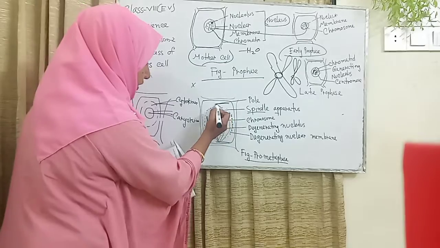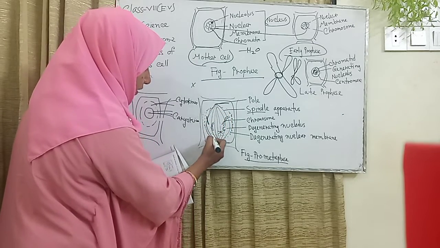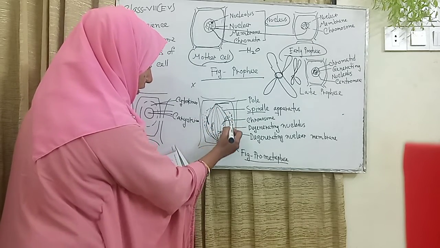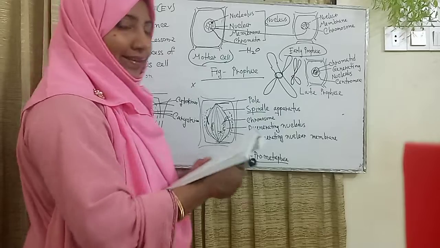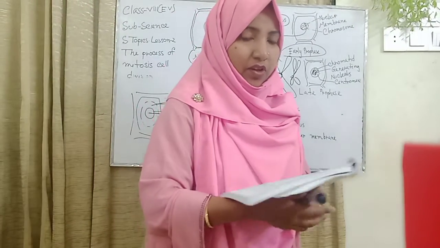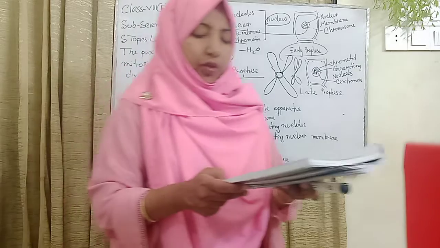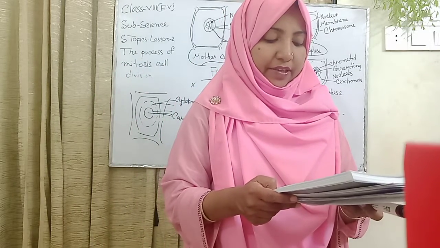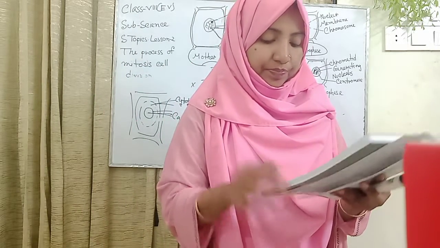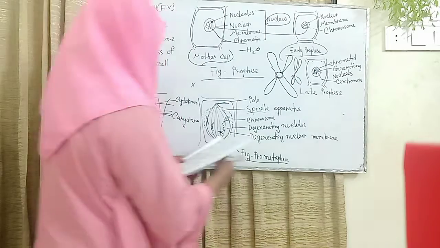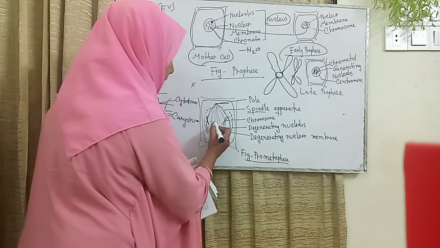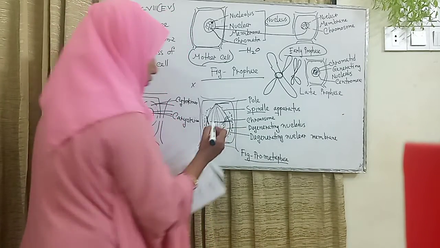This spindle apparatus comes from the south pole and the north pole, and is formed from protein. The middle area between the two poles of the spindle apparatus is known as the equator.